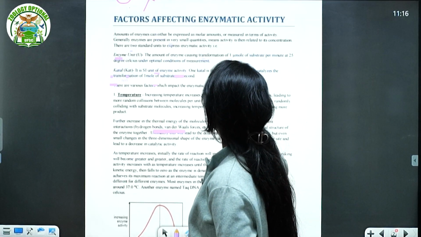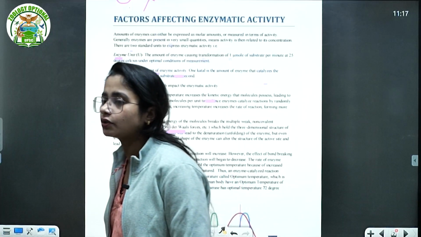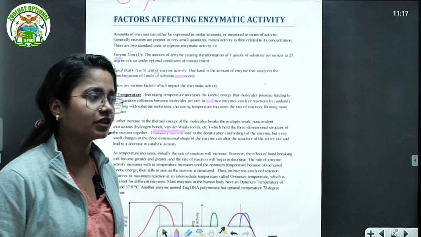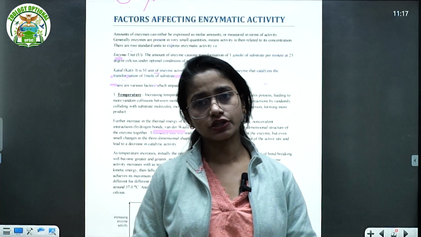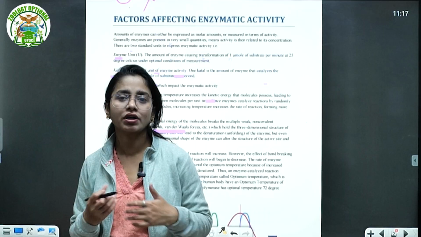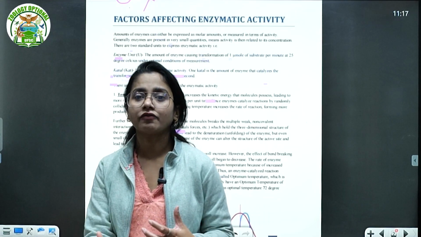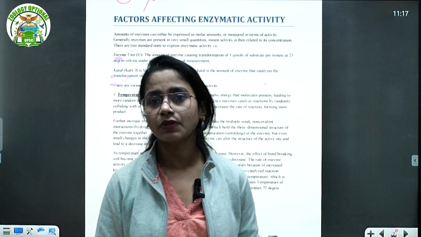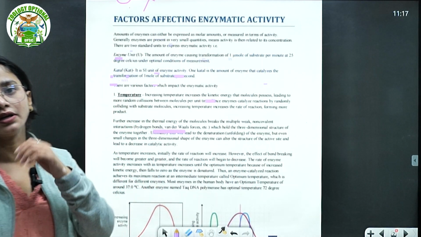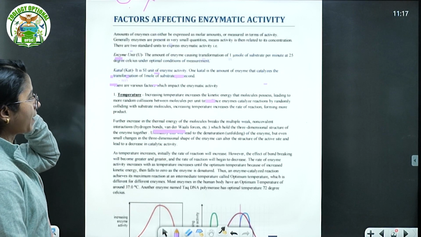There are various factors which impact the enzymatic activity. Suppose that this is a normal question. It comes into your exam, that what are the factors impacting the enzymatic activity. What you can write in the introduction, you can write simply about the enzymes, a little bit, what is the enzyme, and where it is mainly involved, where it is mainly playing the role in any kind of chemical or biochemical reaction. Okay, so there are various factors which impact the enzymatic activity.